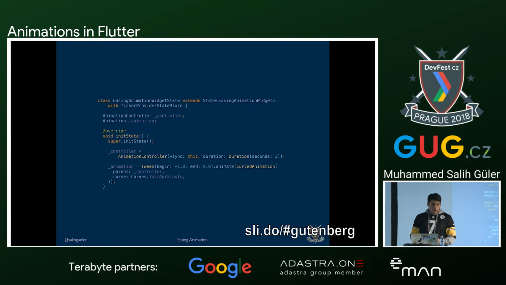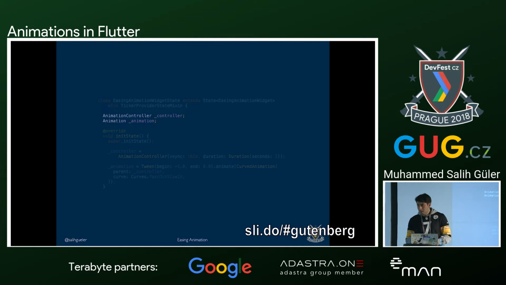So our next step is animating this. For animating this, of course, we need something related to animation. So first, we will talk about animation object. Animation object is an object to interpolate some value for your needs. It generates the animation values, but it doesn't have anything to do with the UI. It's not bound to UI.